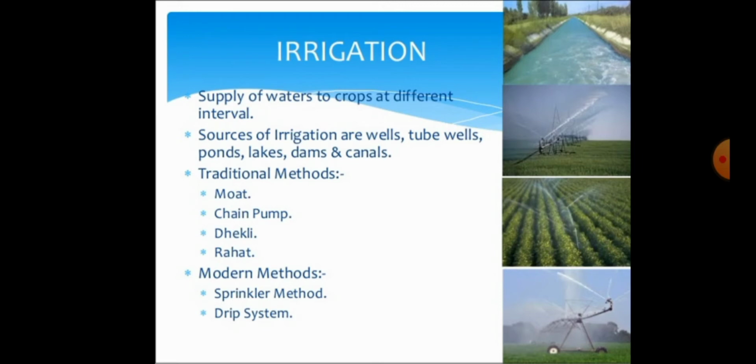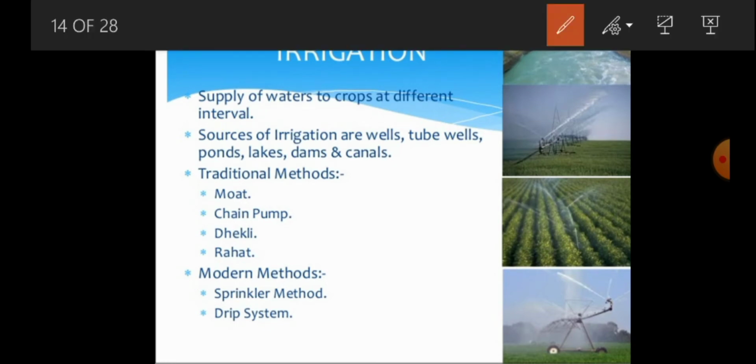Students, next, what are the main sources of irrigation? Many sources are there. First, wells. Second, tube wells, and also ponds, lakes, dams, and canals. Through these sources we can supply water to the crops at different intervals. These are the main sources of irrigation.